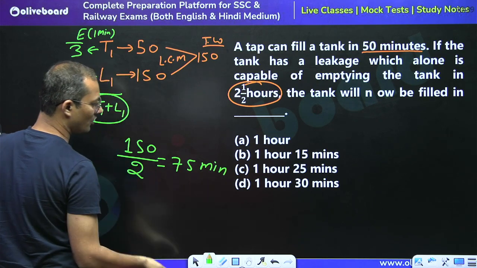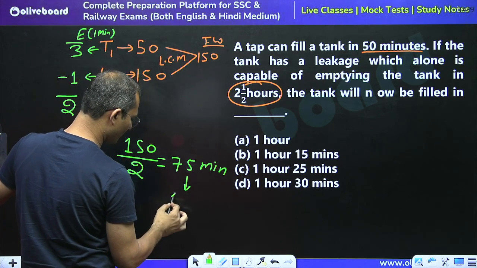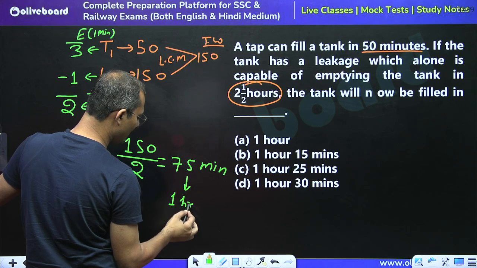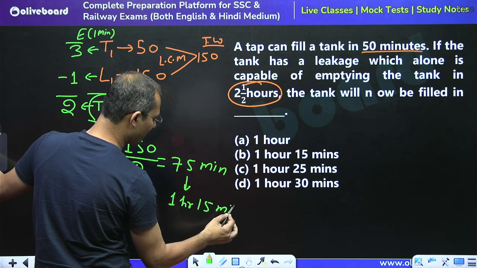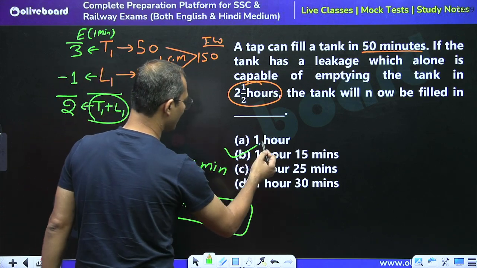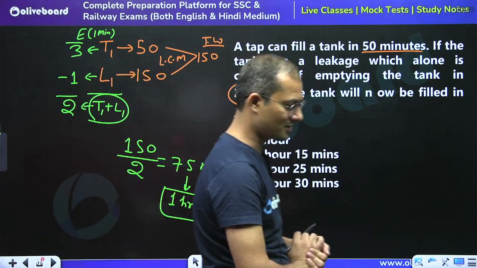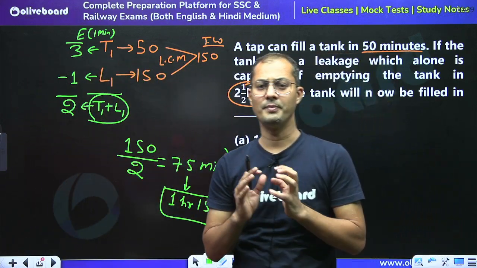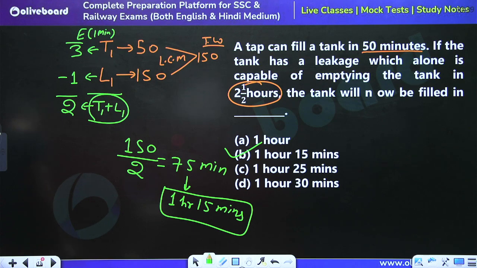But the answer is not in minutes, right? So we divide by 60. So 1 hour, and what is the remainder? 1 hour 15 minutes, right? So 1 hour 15 minutes is the right answer. B part is the right answer. B Bombay is the right answer.